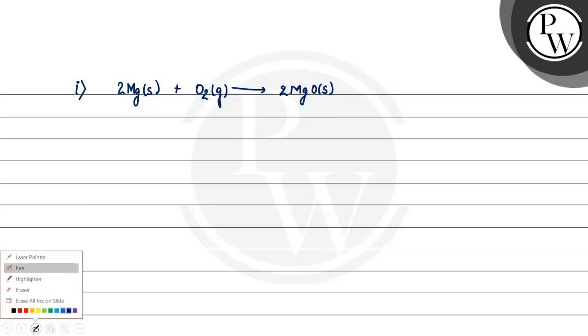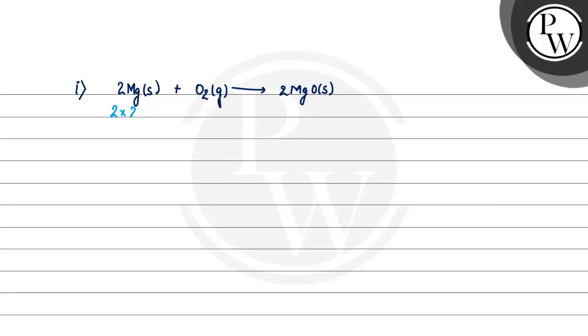So the first equation is 2 magnesium plus O2 in gaseous state giving us 2 MgO. Okay, this is my first equation. अब check कर लेंगे इसके आंसर को.